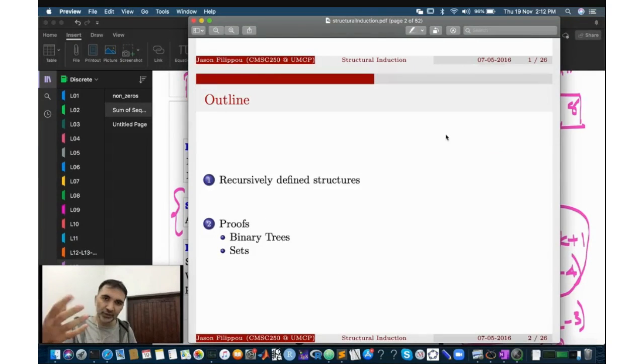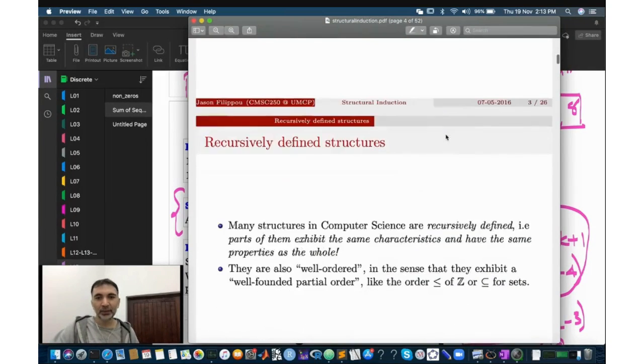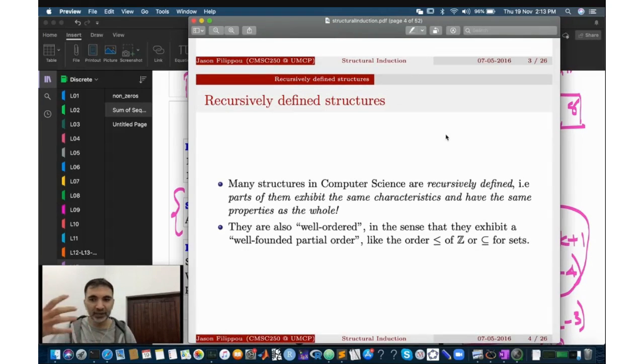The structural induction हम करने जा रहे हैं उसके लिए the first thing we need is a structurally defined structure. The thing is, in computer science we are very fond of defining things in a recursive fashion. Okay, it helps us realize things. Recursion हम करते हैं. Induction is basically recursion. Recurrences हमने देखे हैं. Okay, so recursively defined structures are structures which are defined sort of in a way जैसे हमने recurrences को define किया था.